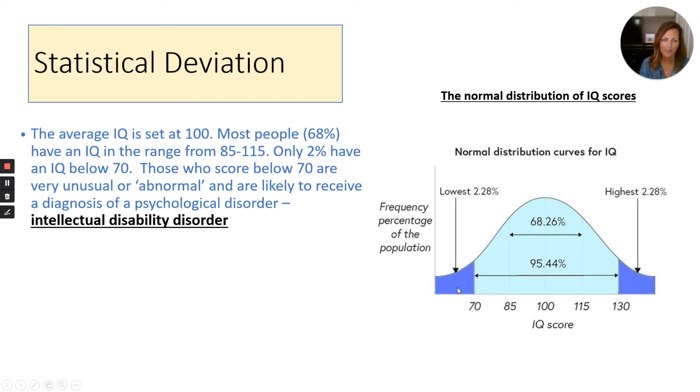Only 2% here have got a score of below 70 for the IQ test, and these people that fall into this category are likely to receive a diagnosis of a psychological disorder. In this case, it's the intellectual disability disorder that they would receive a diagnosis of.